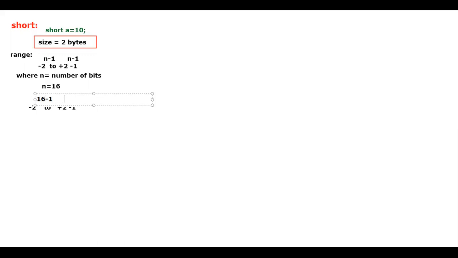So in the same way here also I would like to take it is 16 minus 1. So you know the answer. It is nothing but 2 to the power of 16 minus 1, that is 15. From here also the same thing. But overall, what you should be understanding here is you should be correctly knowing